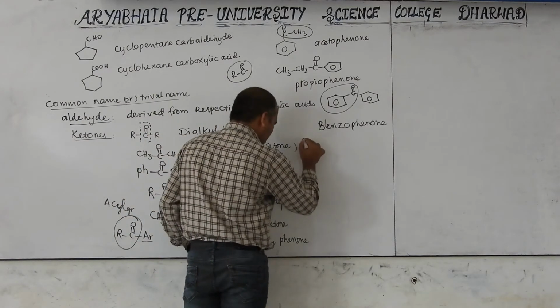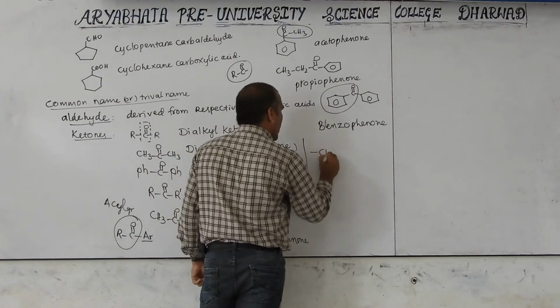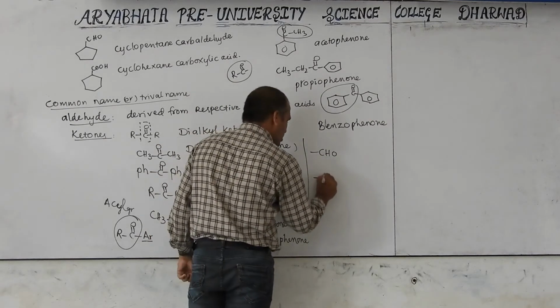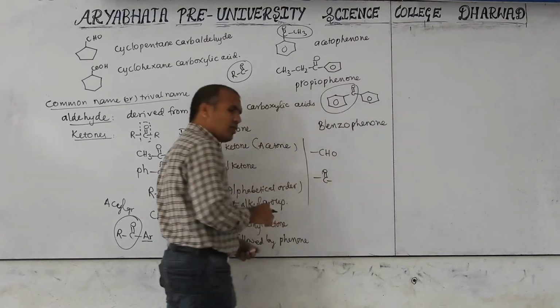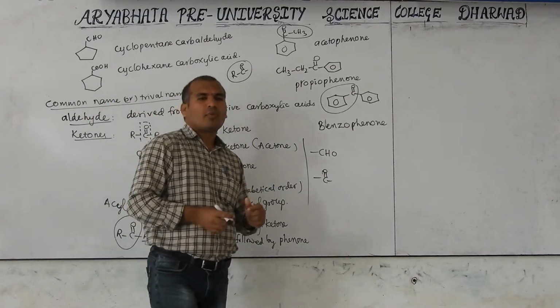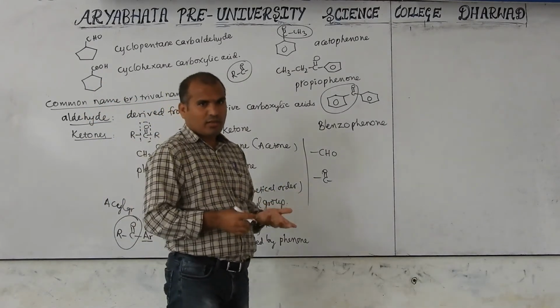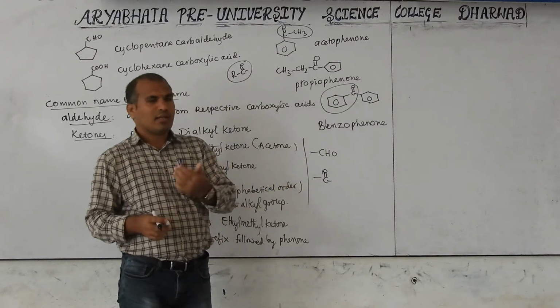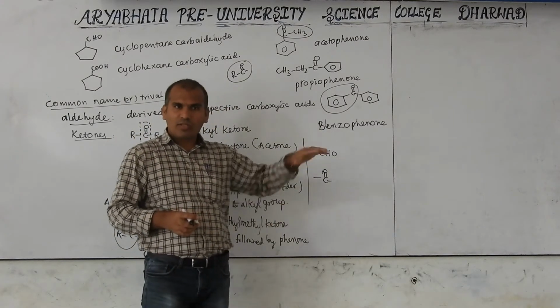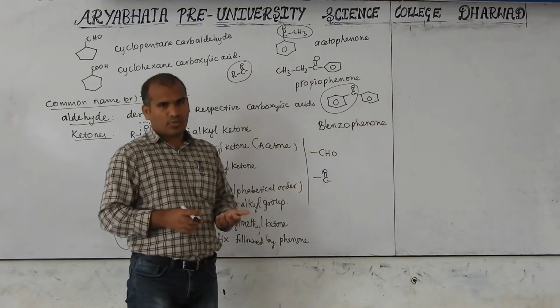Next, sometimes the aldehyde group may be a substituent, and the keto group may be a substituent, because we know there are so many functional groups. Among them, carboxylic acid has the first grade, then the remaining esters and cyanides, then aldehyde, like that. Before that, some groups are first-grade groups.